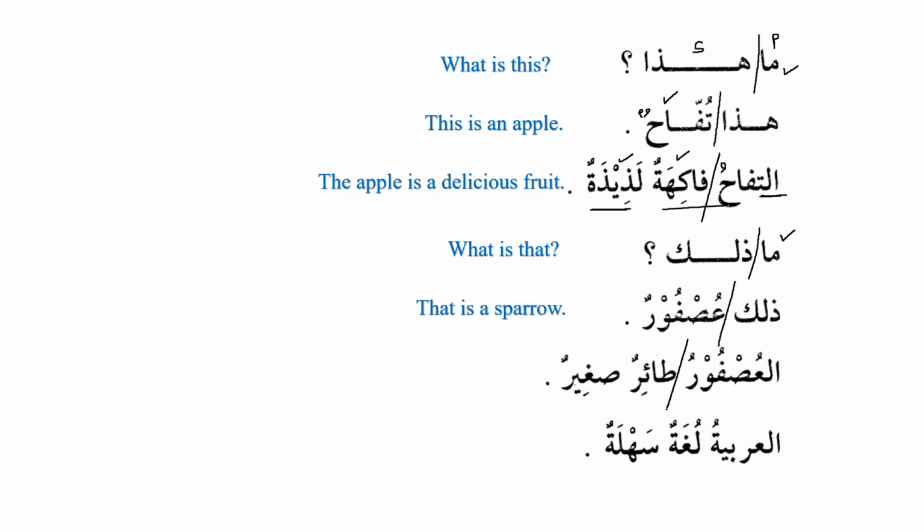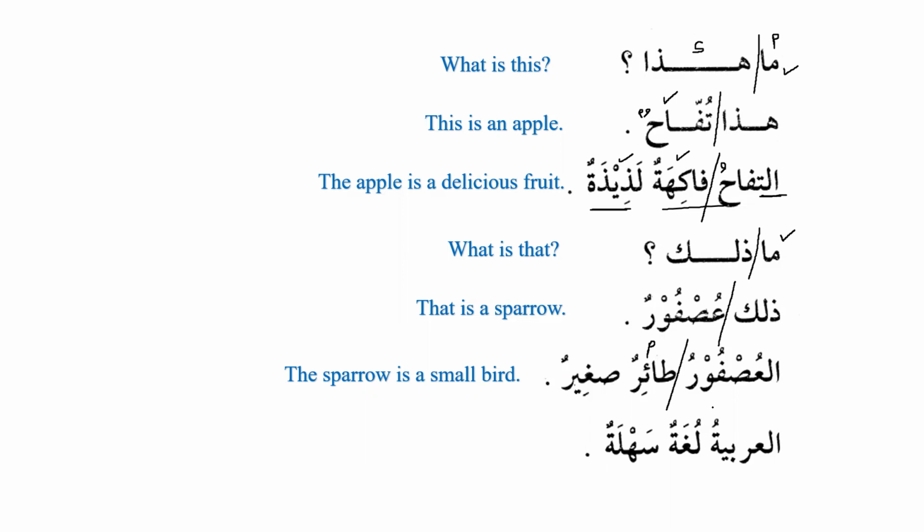So al-usfuru will be the subject and طائر is the predicate, and the sifa of طائر is what? صغير. So this is the adjective. The sparrow is a small bird. Now we can see that this is noun and this is adjective. And try to memorize the meaning, I mean the vocab, in Arabic as well. So this is mausuf and this is sifa, noun and adjective.